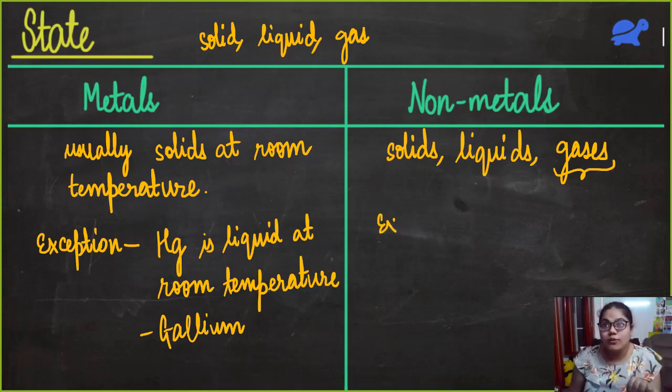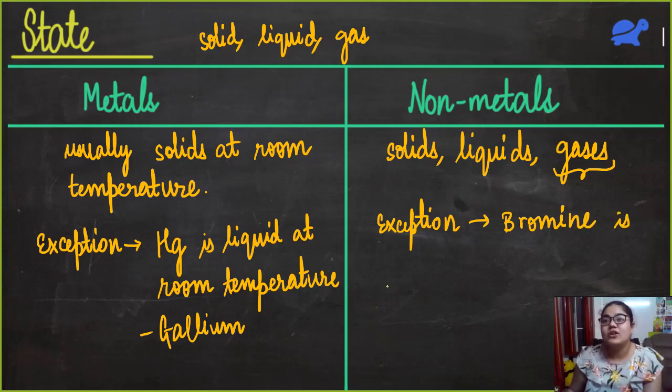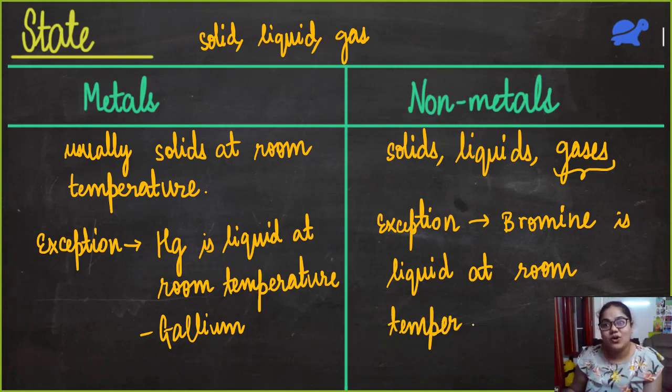If we talk about liquids, there is one non-metal which is liquid at room temperature. And what is it? Bromine. Yeah, bromine is a non-metal which is liquid at room temperature. So you have to learn all of these. I'll launch a poll in which I've asked all of these questions. So be careful. All these exceptions are asked in the exam.